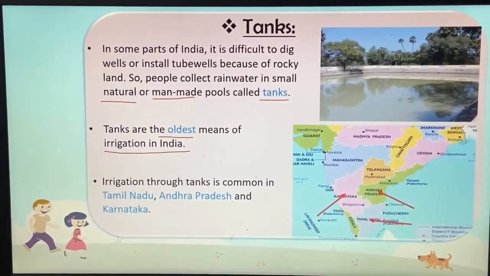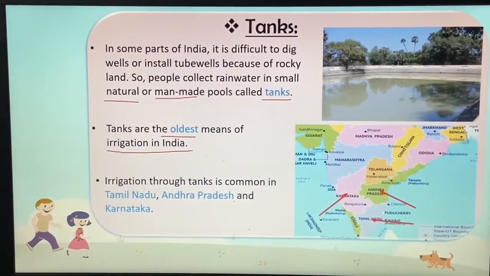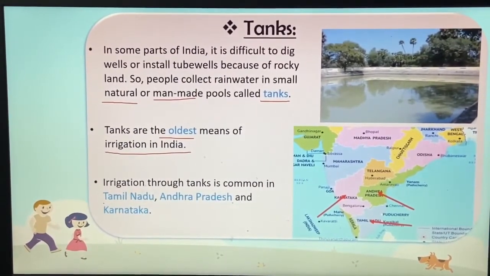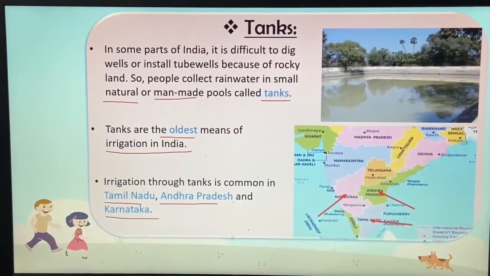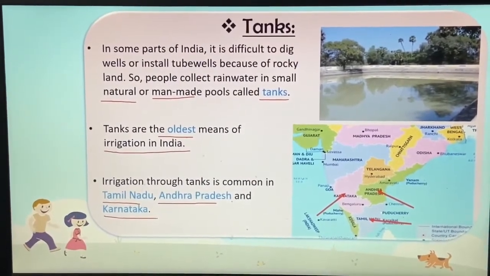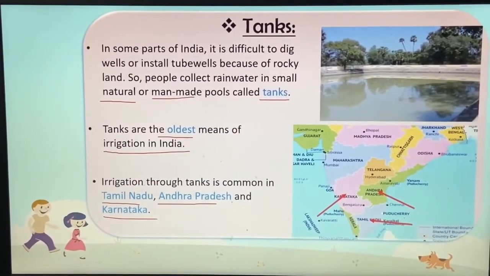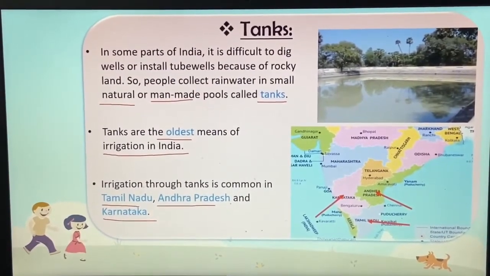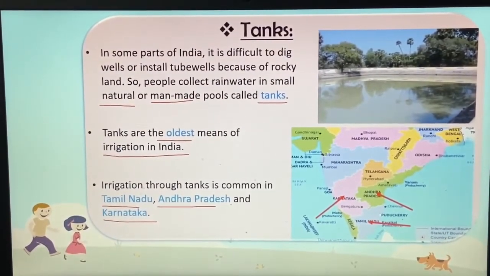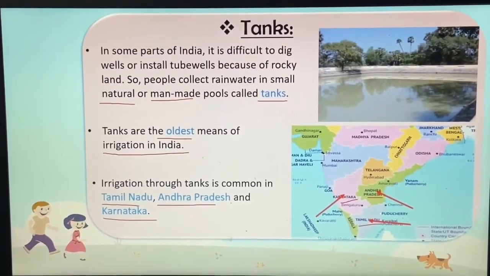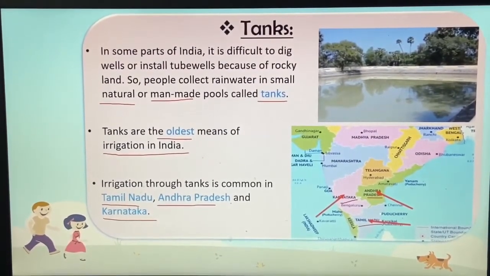Irrigation through tanks is common in which states? Now in which states is it common? Tamil Nadu, Andhra Pradesh and Karnataka. So in these states irrigation through tanks is common. You can see these states on the map also. The arrow is already marked. So here is Karnataka, here is Andhra Pradesh and Tamil Nadu. So these states have in common that they practice this irrigation.